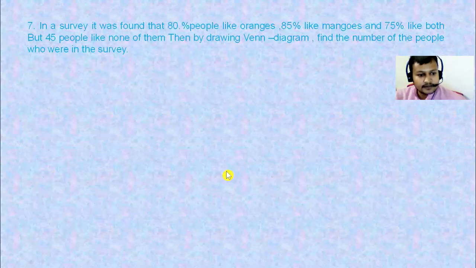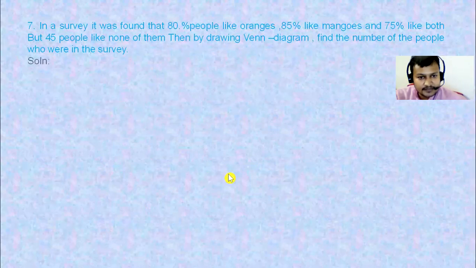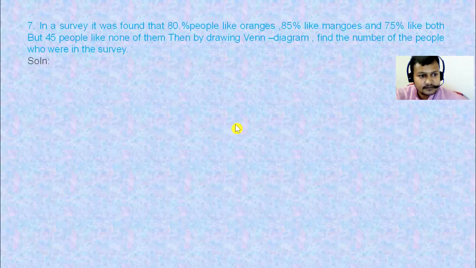So at first we have to write all the given things from it. 80% people like oranges. Next one, 85% like mangoes. 75% like both. But 45 people like none of them.